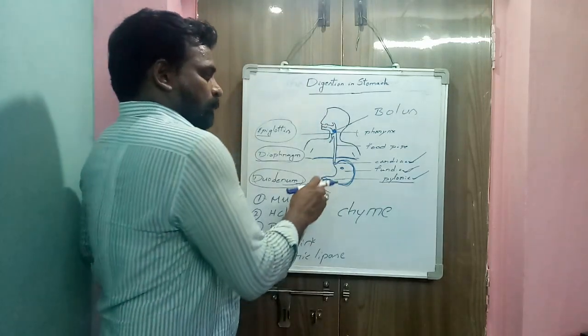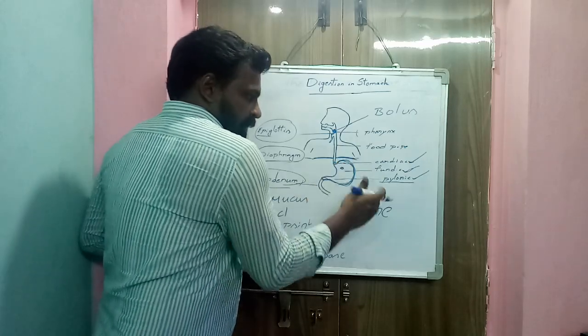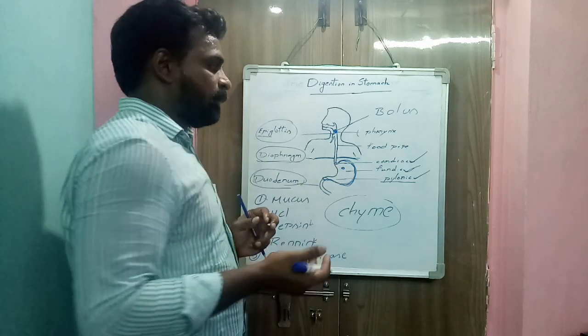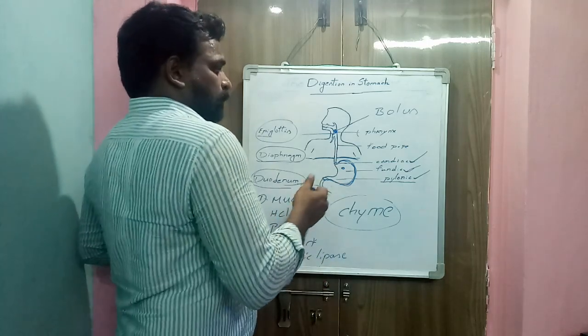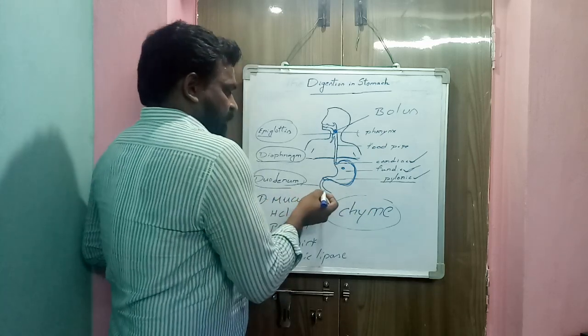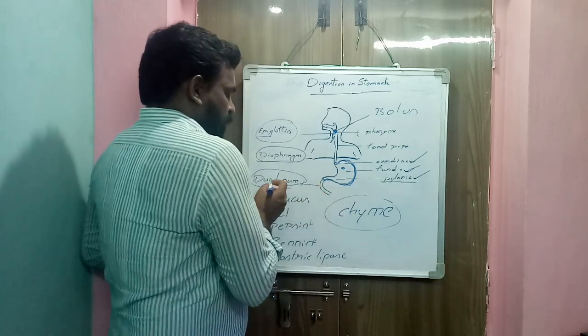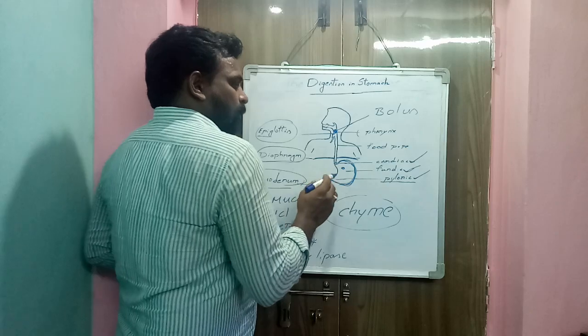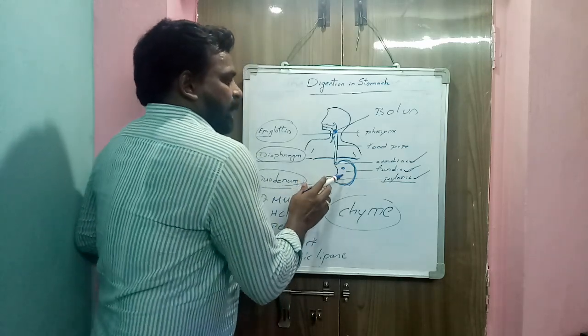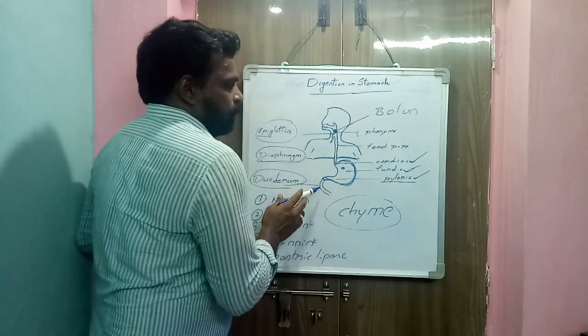Okay, so partially digested food in the stomach is called chyme. It is a pulpy mass or semi-liquid, partially digested. So with chyme, further digestion takes place in the small intestine. The first part of the small intestine is called the duodenum. So chyme goes into the duodenum.